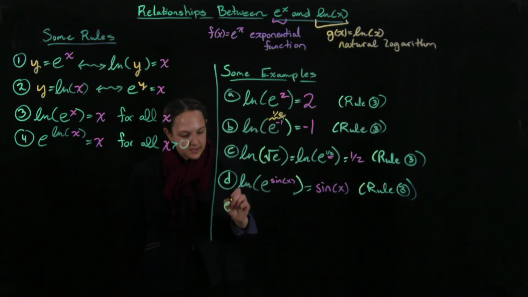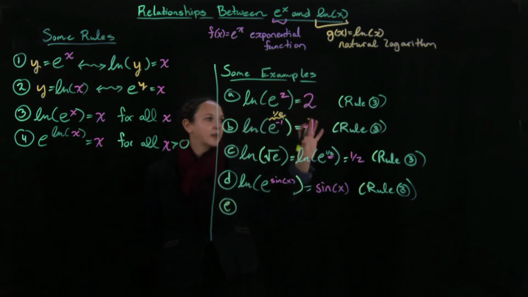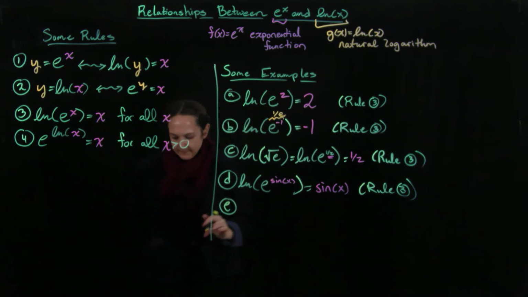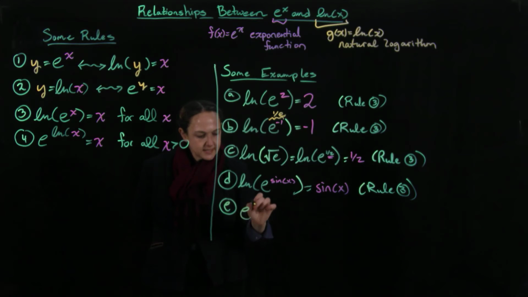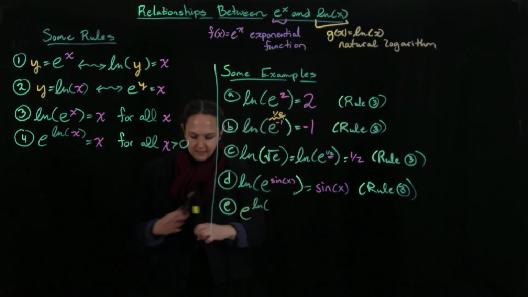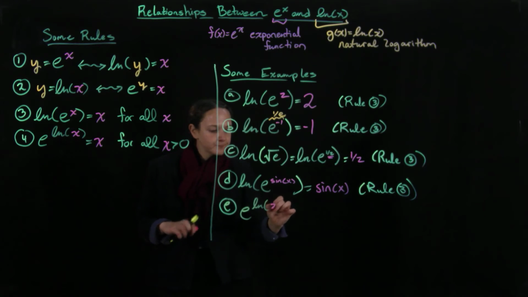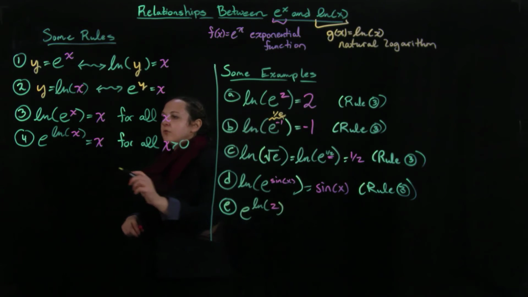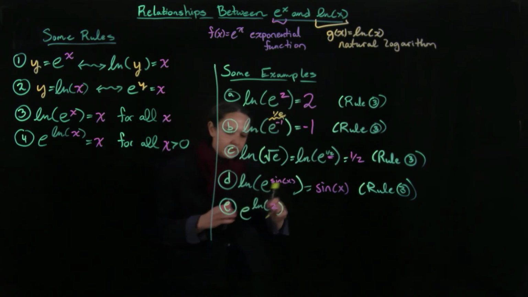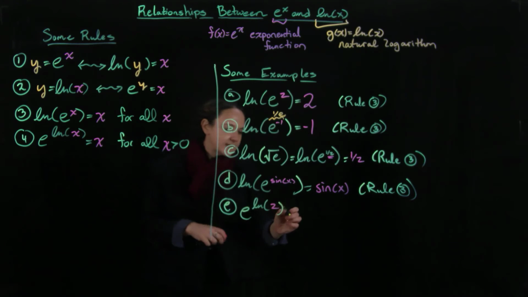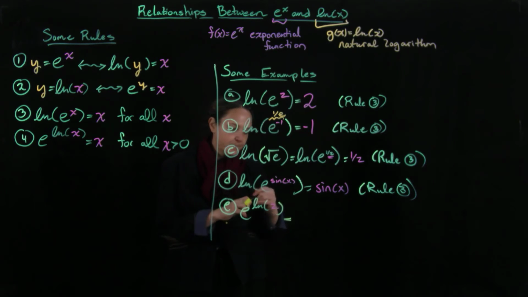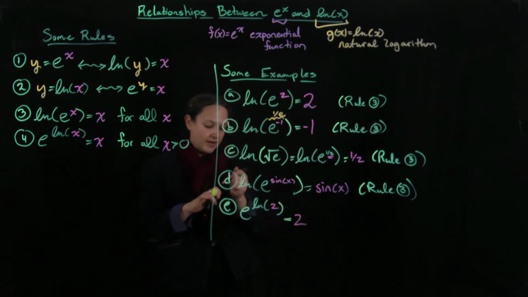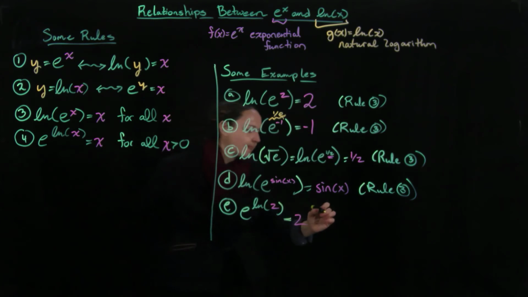Now, we've dealt with a lot of maybe the trickier aspects of rule 3. So let's try a new rule. Let's take e to the ln of 2. We check over on our rules, and rule 4 is going to tell us what to do, which is that I just get out the 2. And this is okay, because there are restrictions here, but 2 is a positive number, so that still works.